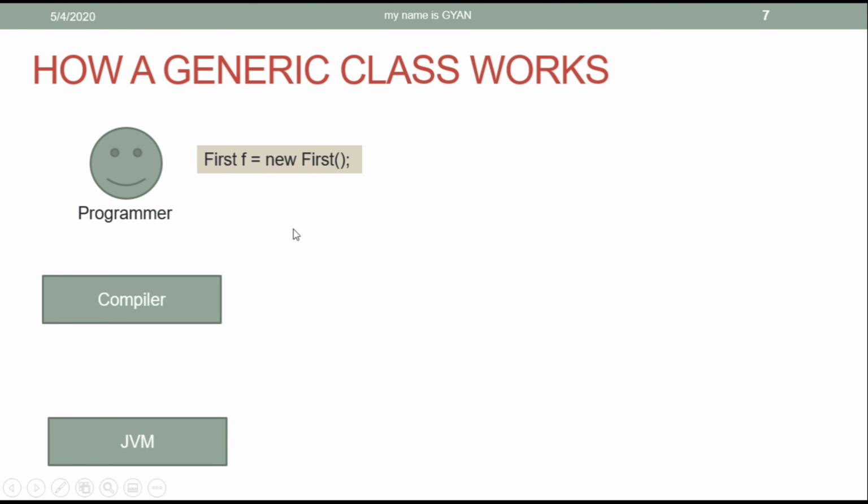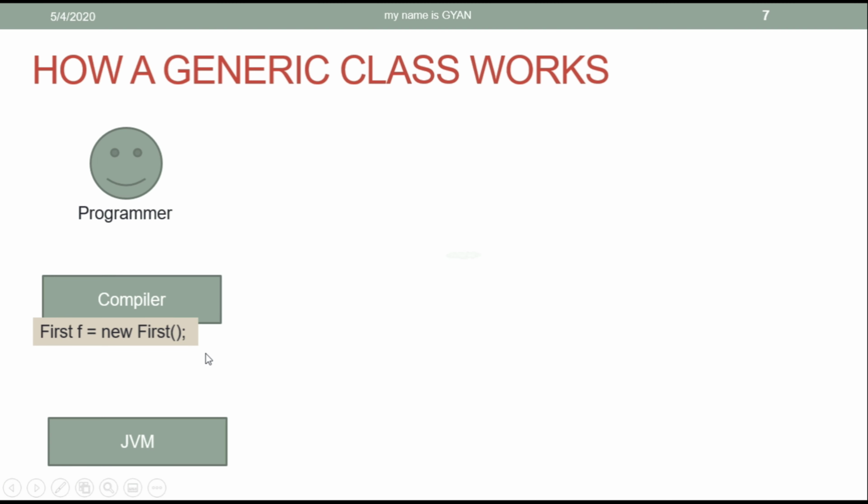This is the third case and a more interesting case. First is a generic class. But while creating a new object of type First, the programmer is not defining the type argument. The programmer has just created an object of type First without using any type argument. So the programmer sends this statement to the compiler.